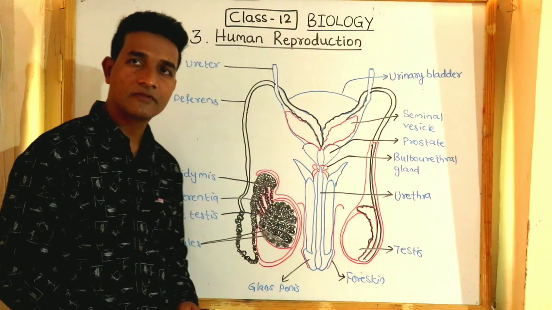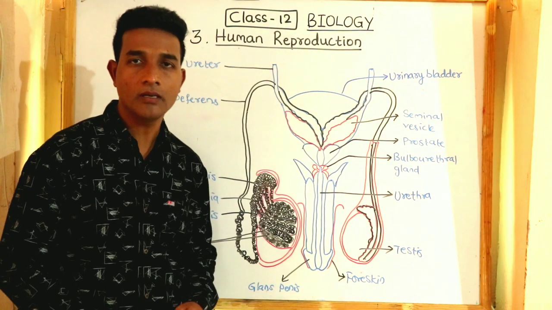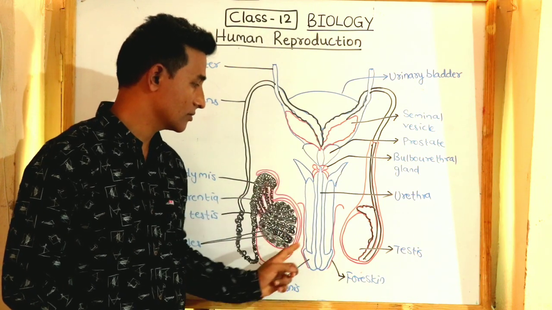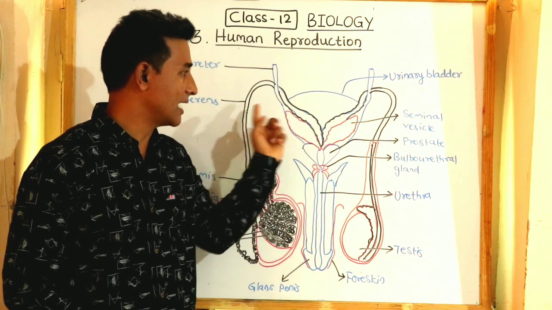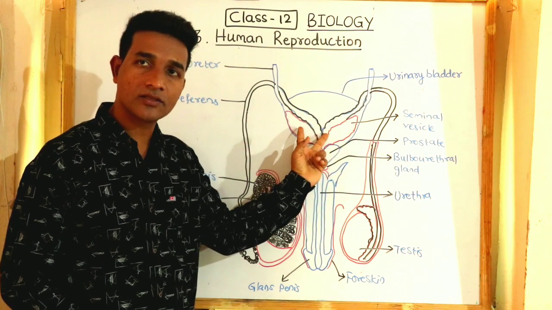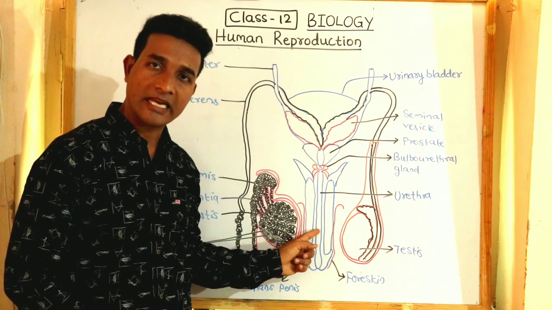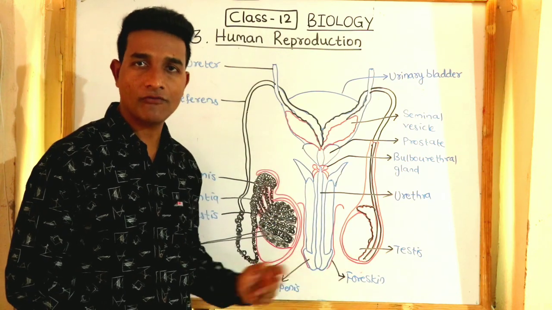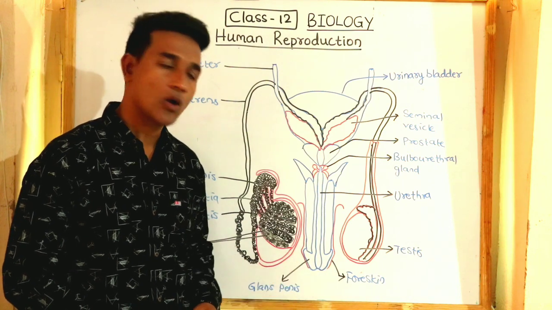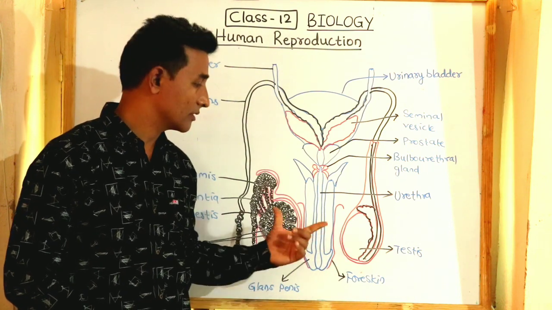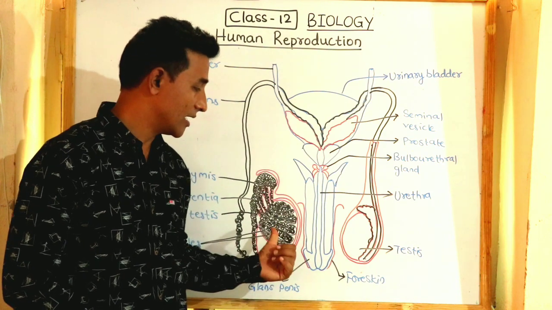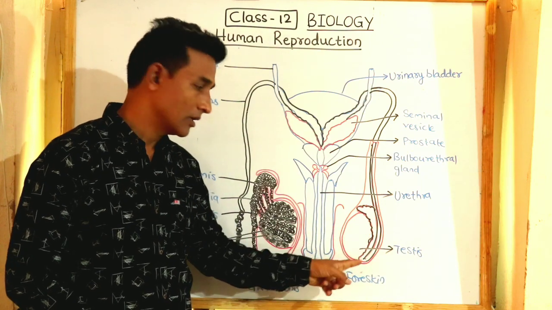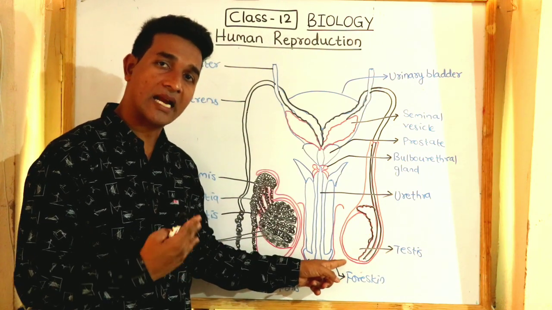The male reproductive system is located in the pelvic region of the male, and this consists of a pair of testes, accessory ducts, accessory glands, as well as external genitalia. Let us discuss one by one. First, let us start with the pair of testes. Testes are 2 in number. They are oval in shape. They are present inside a cavity called the scrotum, outside the body.